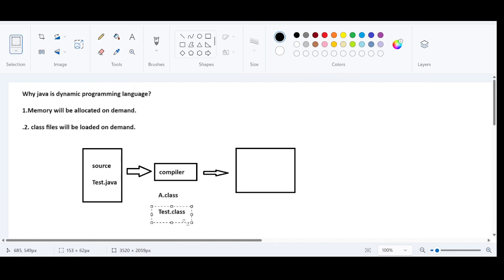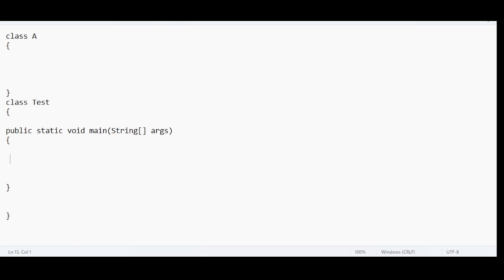Only this .class file will be loaded inside the JVM. This .class file will be abandoned. Why, sir? If you ask me, the answer is very simple, right? The execution starts inside the main method. Inside the main method, we haven't instructed the JVM to transfer the control to class A.